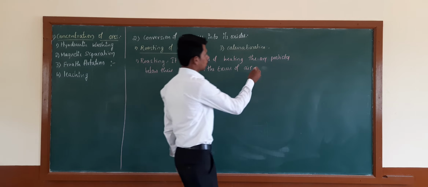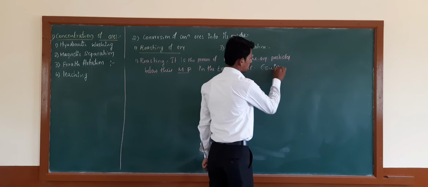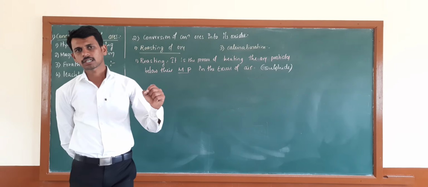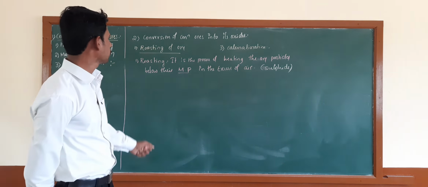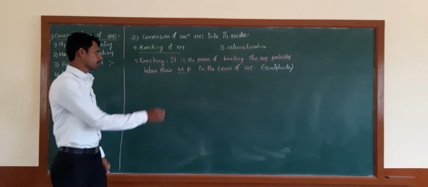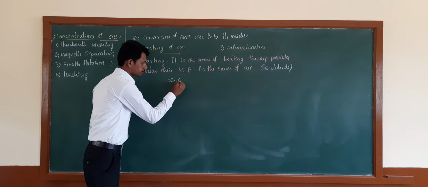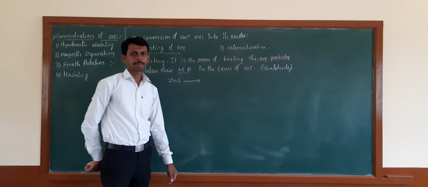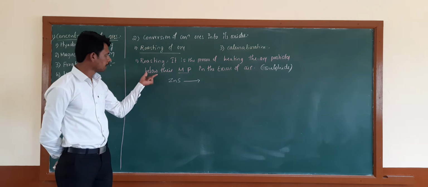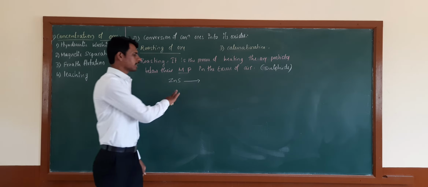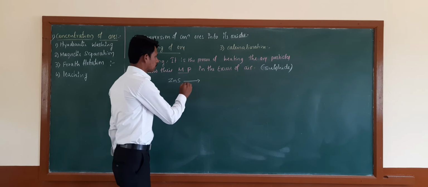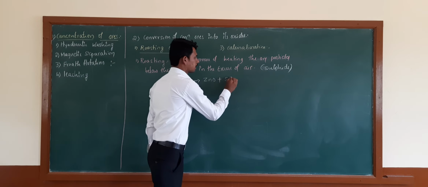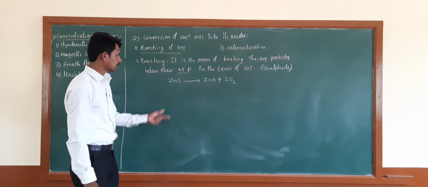Usually, sulfide ores, that is the sulfide form of metals, can be converted into the oxide form by using the roasting method. For example, zinc sulfide is heated in a reverberatory furnace at a high temperature below its melting point, and then the zinc sulfide is converted into zinc oxide by releasing sulfur dioxide.